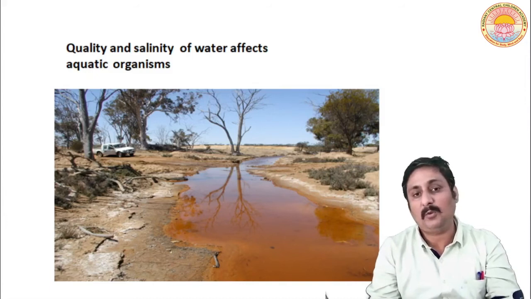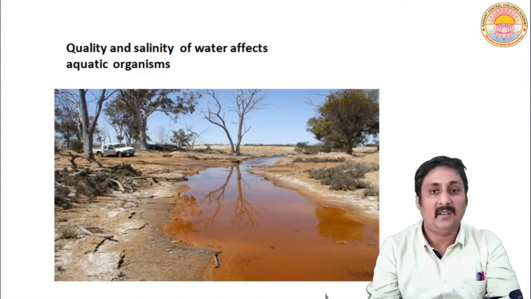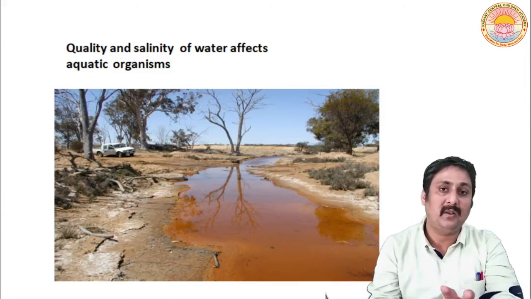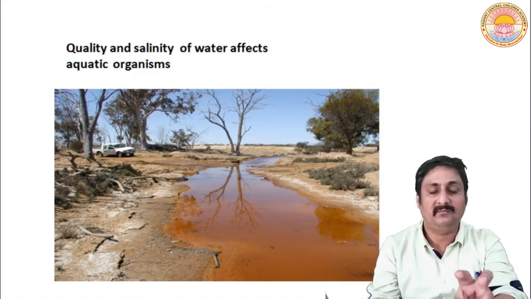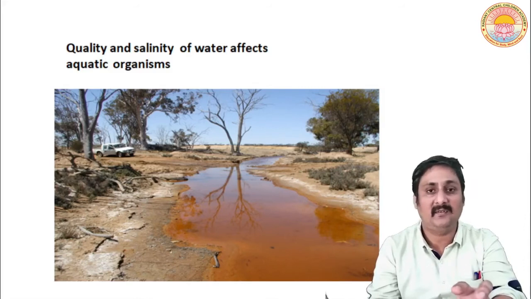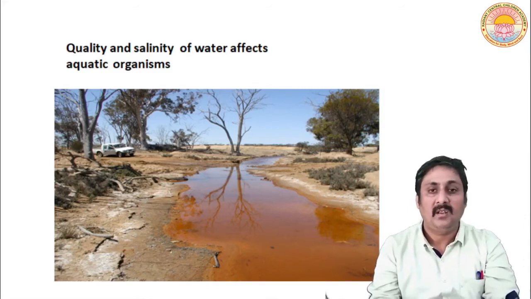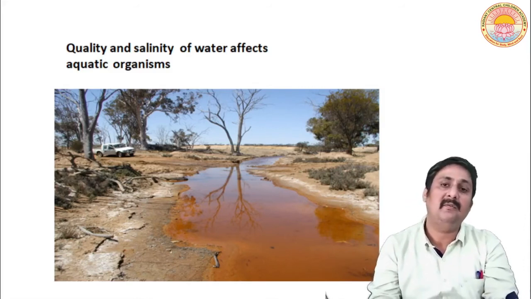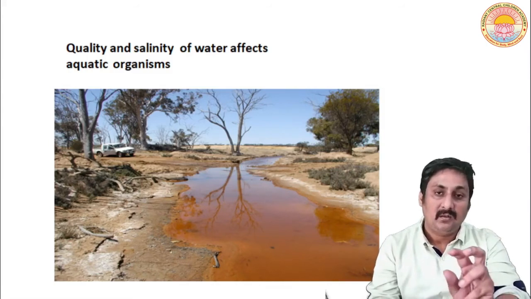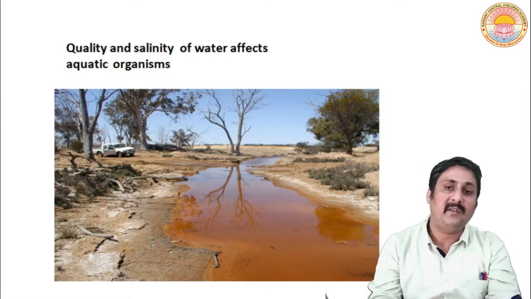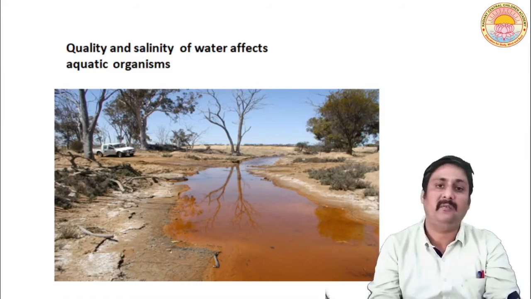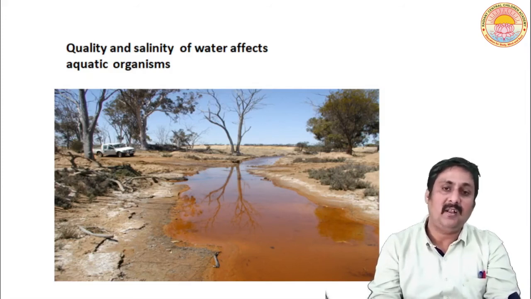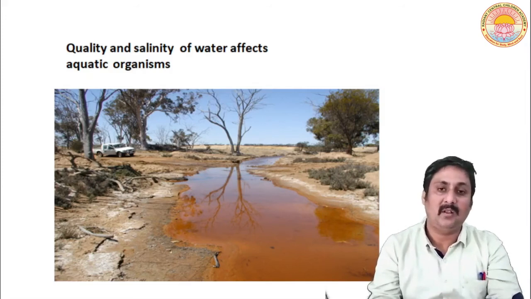When I talk about quality, there is one thing which is very important: the chemical composition of that particular water, including pH. That factor also affects the life in water. Moreover, salinity also affects aquatic organisms in the water.